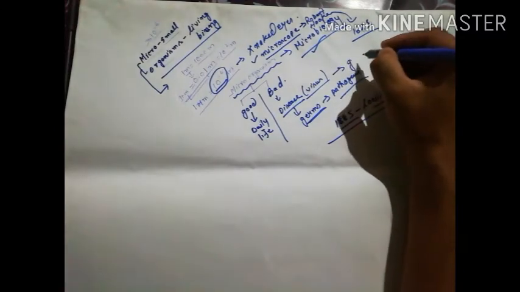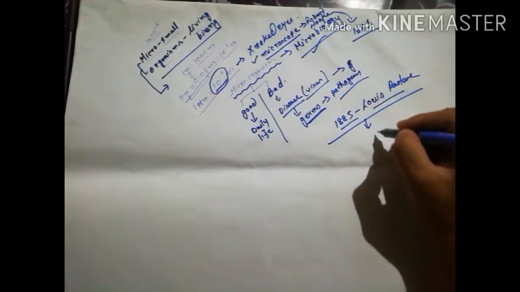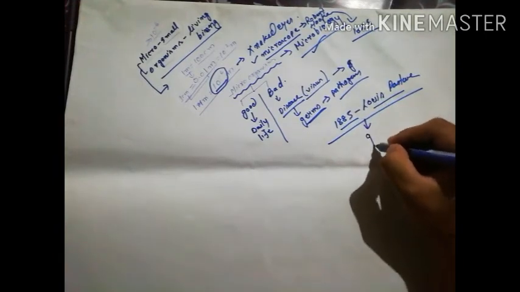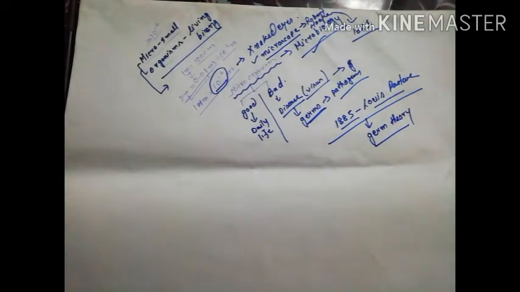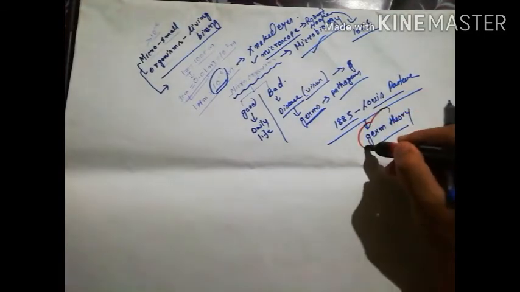This statement is known as what? Germ theory. Given by whom? Given by Louis Pasteur. Germ theory was given by Louis Pasteur, and this theory was very useful in our daily life. From this theory, nowadays as different types of diseases are coming, we can identify that different diseases are caused by different microorganisms.